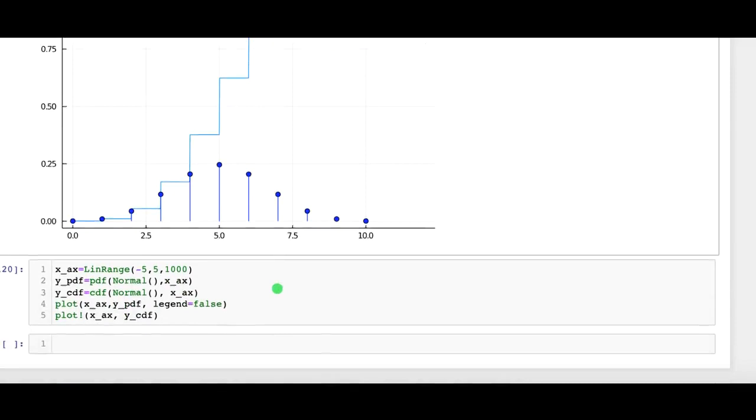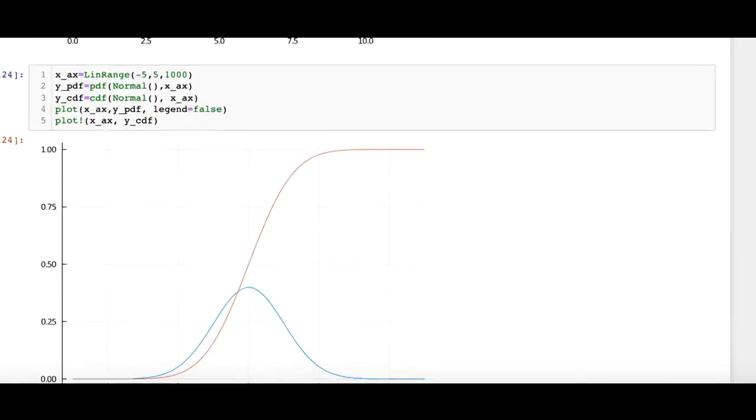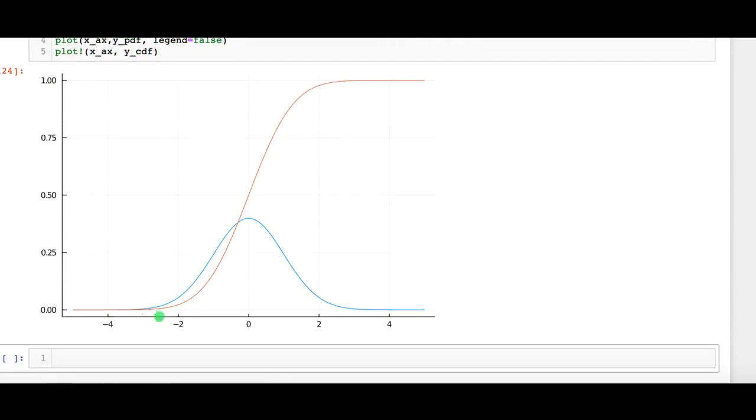Let's now have a look at a similar situation for a continuous random variable. In this case, we look again at the standard normal distribution. We've already seen the normal CDF. Its derivative is the standard normal PDF, or the so-called bell curve. As you can see, the slope of the CDF, the flat part here, is 0, and so the derivative is 0 here.